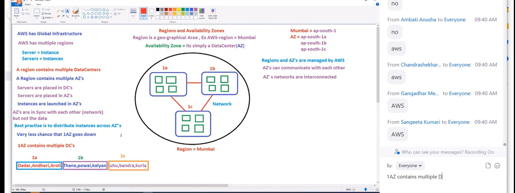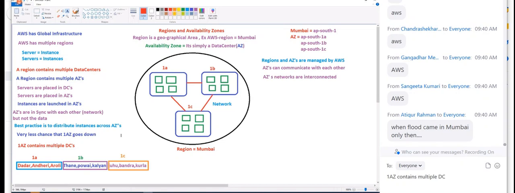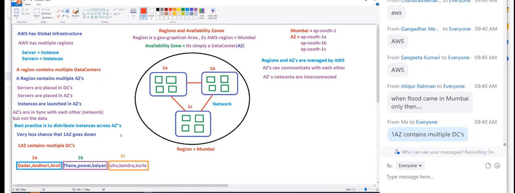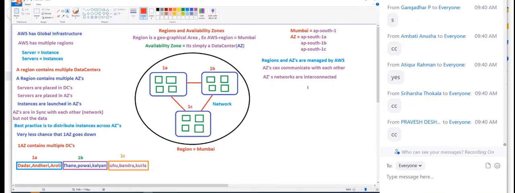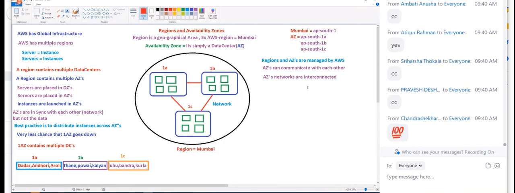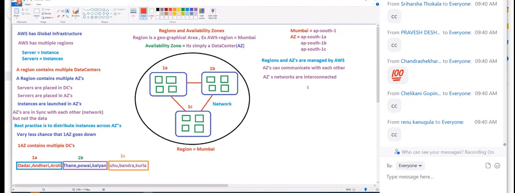Just in case any third world war or some flood came, then don't worry. They have the backups and they will easily take care of your data. Data will never go lost. Okay. Is it clear till here, everyone? Super.